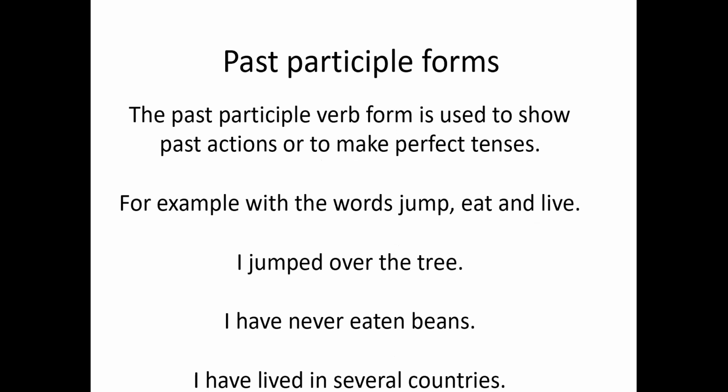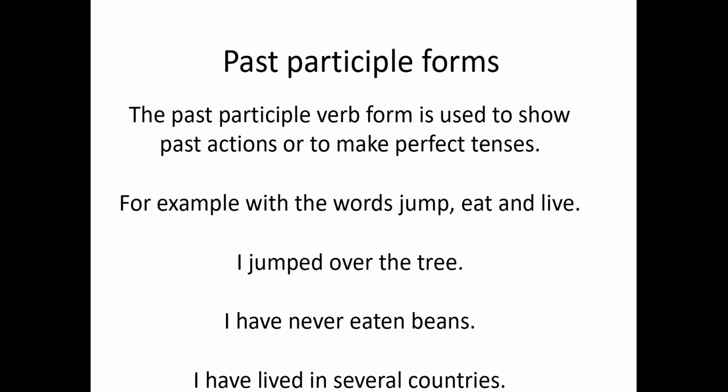Past participle forms. The past participle verb form is used to show past actions or to make perfect tenses, right? So a few examples with the words jump, eat, and live. I jumped over the tree, right? This refers to a time that you did this action, i.e. to jump, but in the past. You jumped over the tree. In the past, you did this, and you're talking about something that happened before. Maybe someone asked, what did you do when the tree fell over? And your response was, I jumped over the tree.